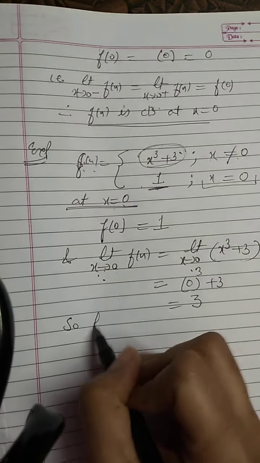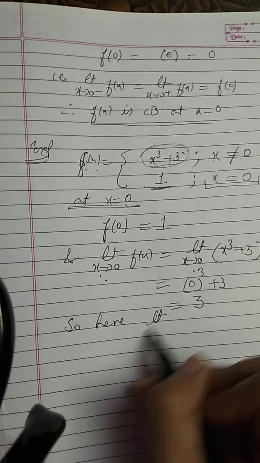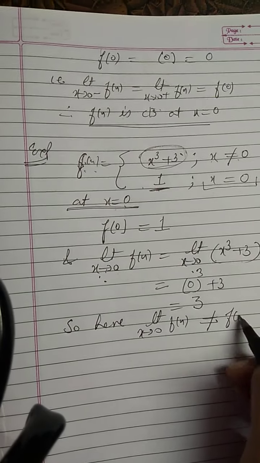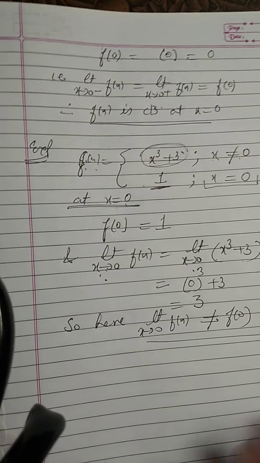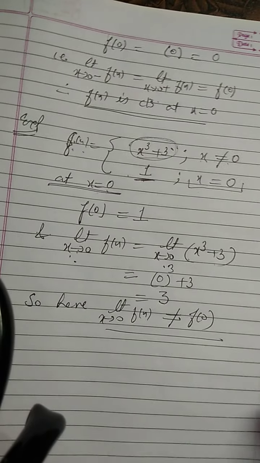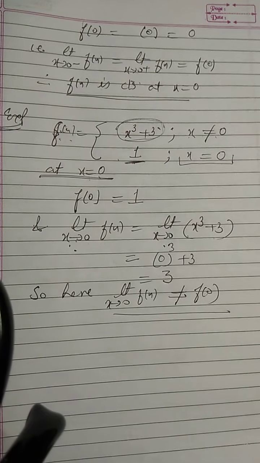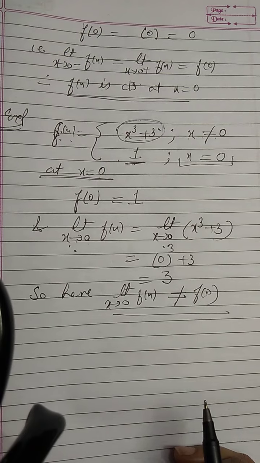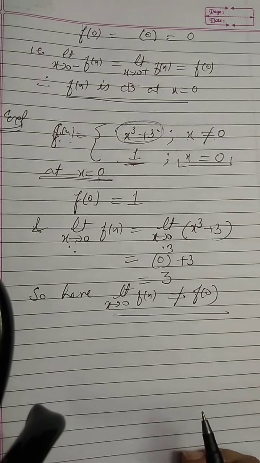So here, limit x approaches 0 f of x is not equal to f of 0. So the condition is not coming true. It means the function is not continuous at x equal to 0. This is how we will be doing the sums, right?